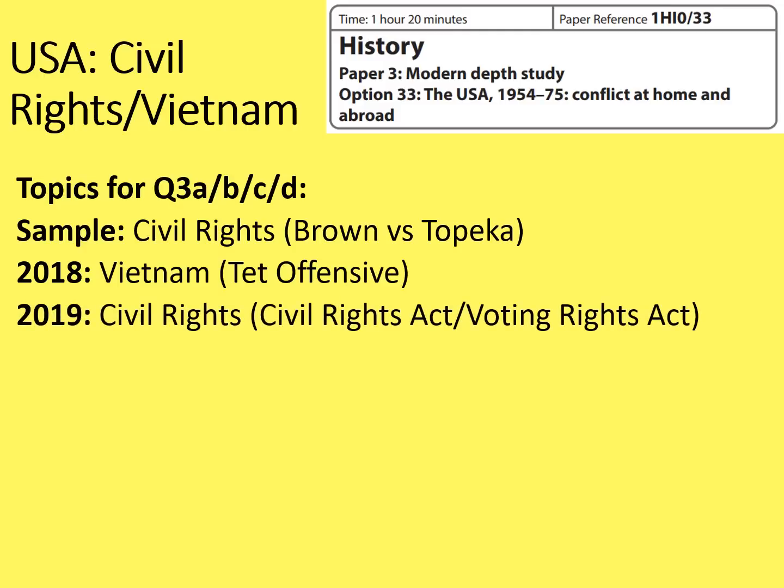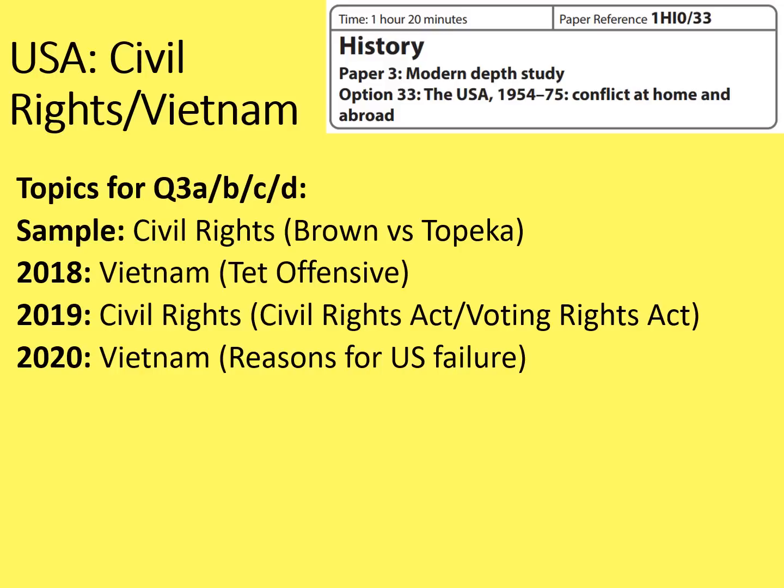Then in 2019, there was another civil rights focus. This was the Civil Rights Act and the Voting Rights Act and achievements of the civil rights movement. Then 2020 returned to the Vietnam War, looking at the reasons for US failure in that war. Then in 2021, it was another civil rights topic, this time looking at life in the 1950s. So you'll notice it's basically alternated every year so far.